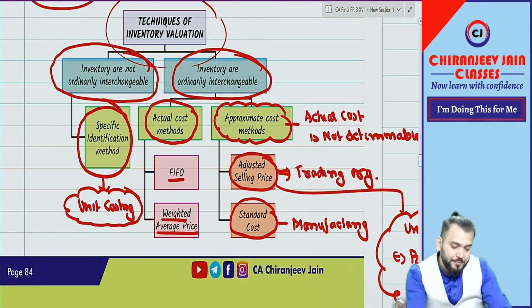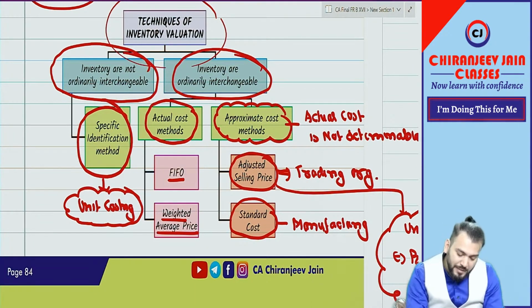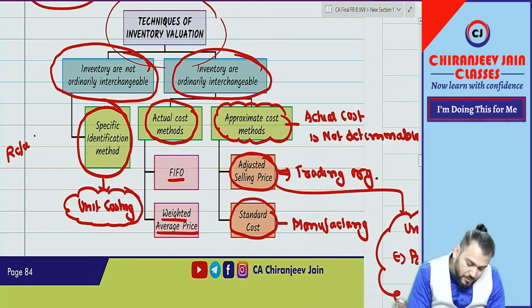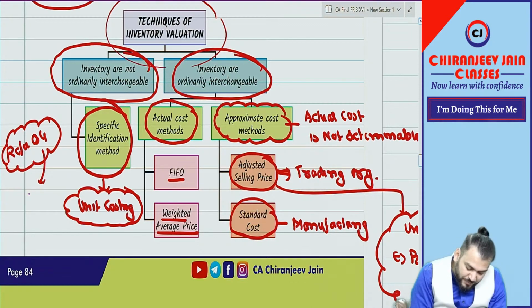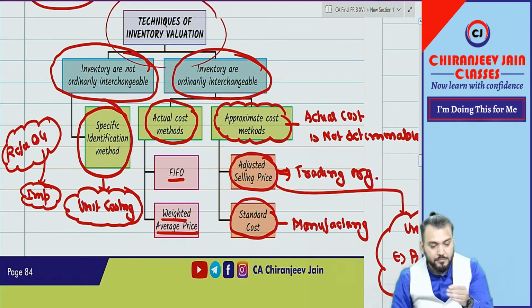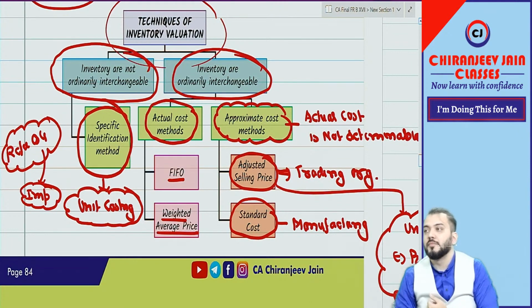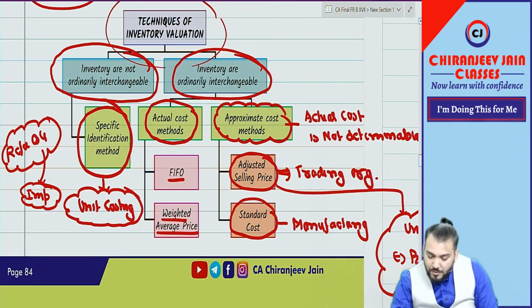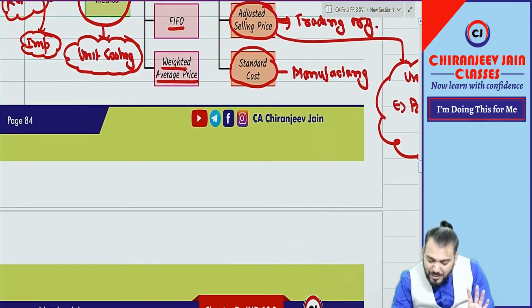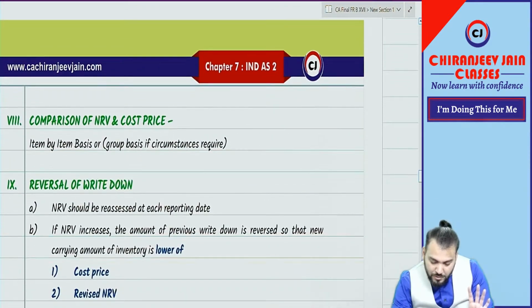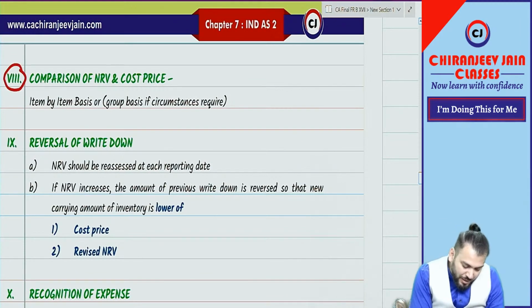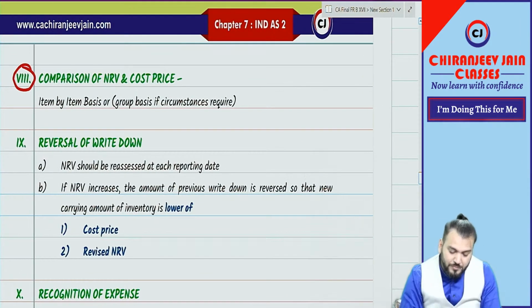Have you understood this point? Correct. Write down. Refer question number 4 by your own. Question number 4. This is very important question. You will be able to understand now. Got it? This also you have understood? Chalo. This is only a revision I am doing. This is actually everything done at CA inter level, I think so. Let me complete this chapter fast because I can't give much time in this chapter now.